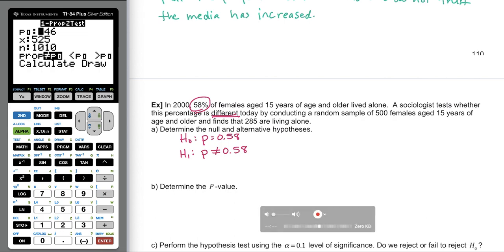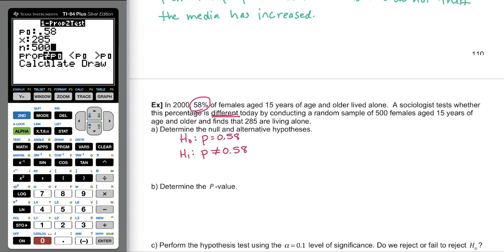All right, P0 is 0.58. The number of individuals with the given characteristic from the sample is 285 that live alone out of a sample size of 500. And this time we do want this not equal to hypothesis, this two-tailed test. We're going to calculate.